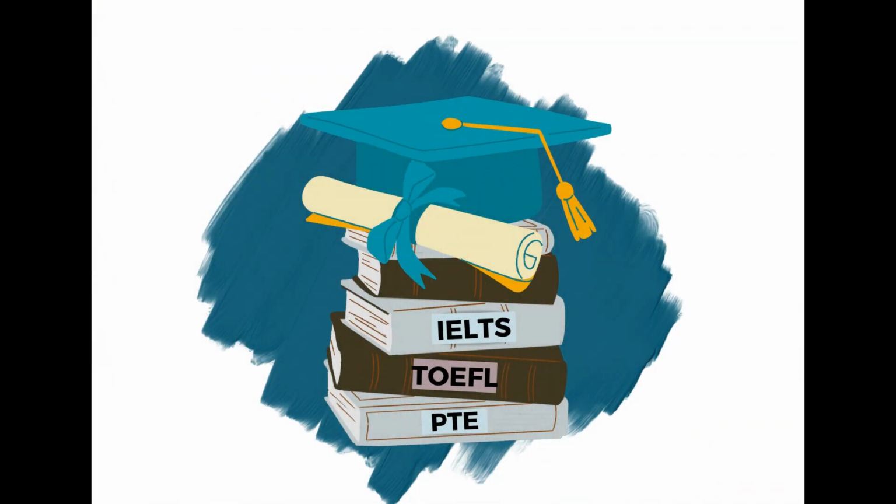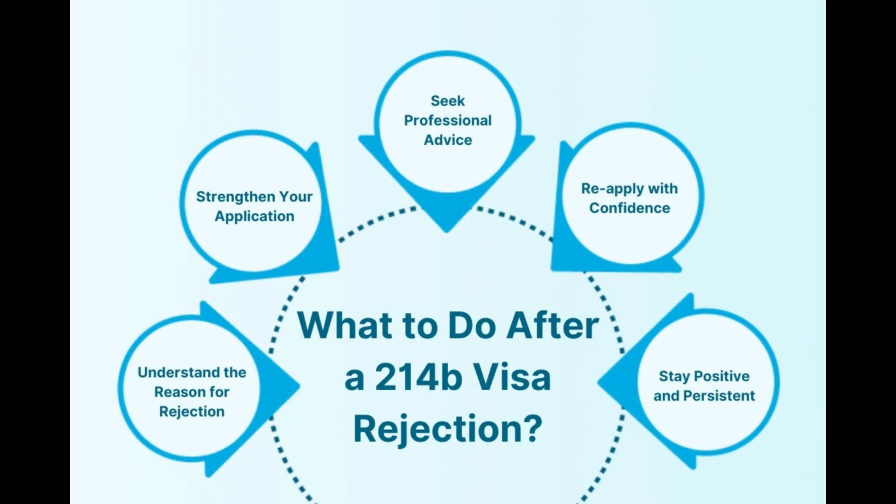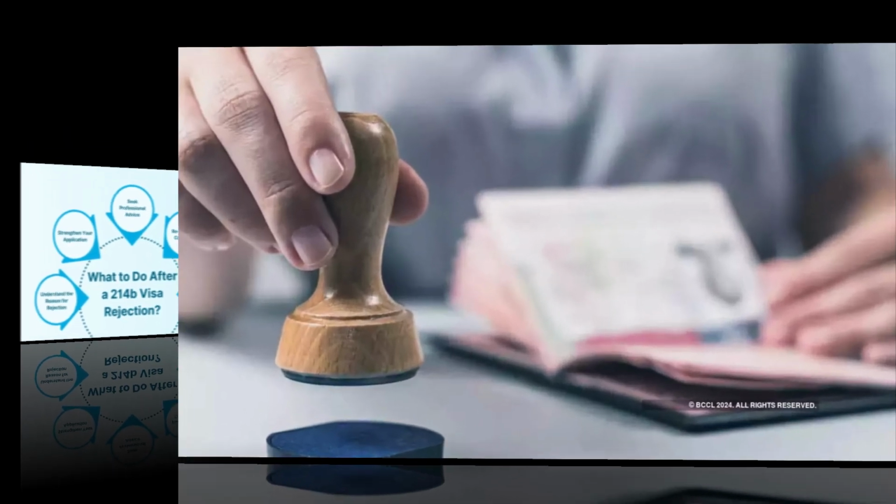If you're applying for a student visa, failing to meet the educational institution's requirements, like language proficiency, for example TOEFL, IELTS, can result in a visa denial. Previous visa overstays, illegal work history, or any violation of immigration laws may negatively impact your visa application. If there is any doubt about the authenticity of your documents, sponsorship, or intent for the visa, it may be denied due to suspicion of fraud.